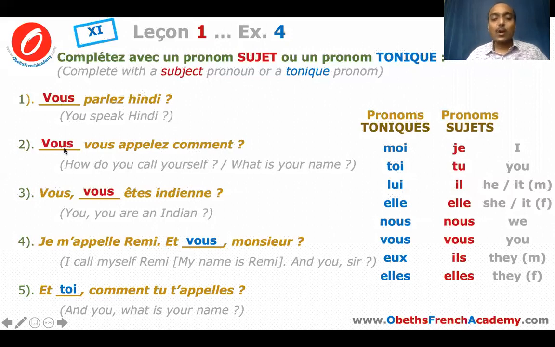Vous parlez, vous vous appelez, vous êtes. So I hope you've understood. Please try to learn by heart the tonic pronoun according to the subject. You need to learn it together. Moi, je, toi, tu, lui, il, elle, nous, vous, eux, ils, elles.